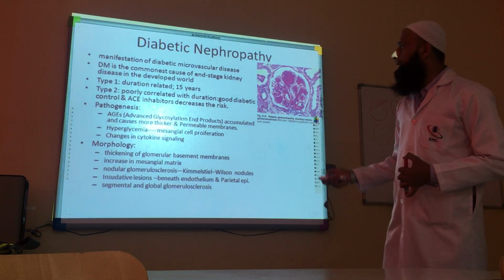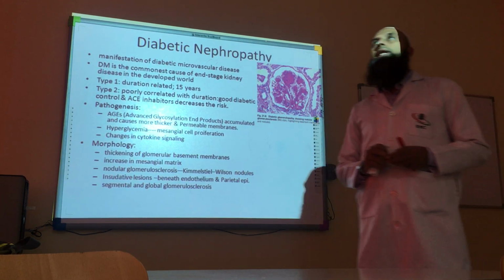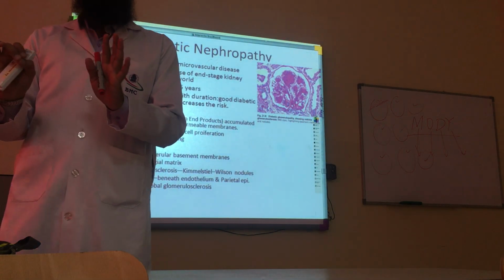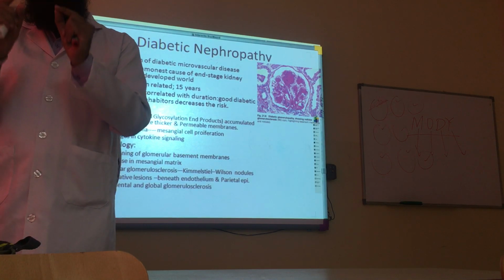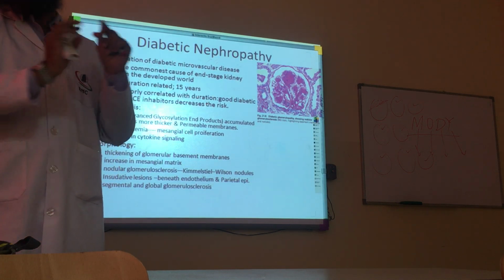AGEs. Actually, diabetes is hyperglycemia, but this hyperglycemia is not alone. Rather, this excessive glucose is going to bind with proteins and amino acids.